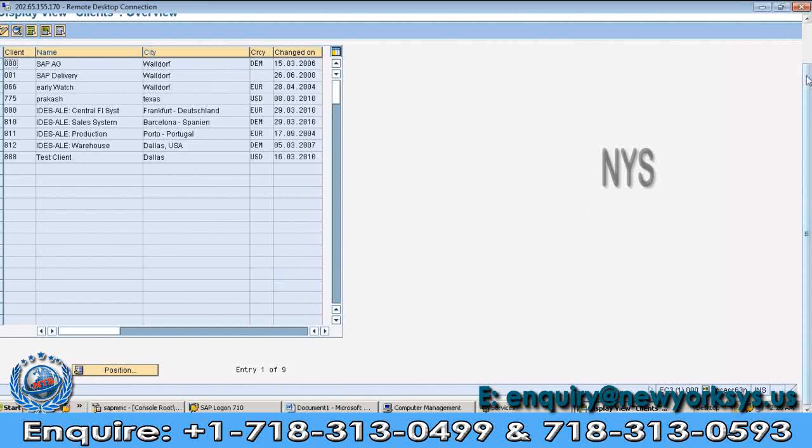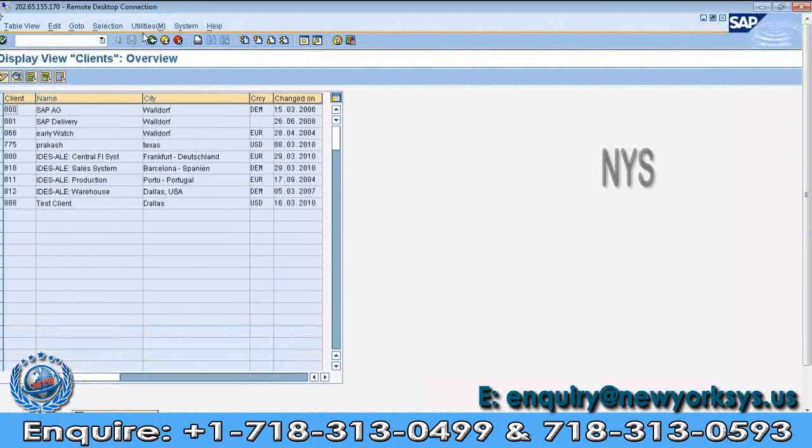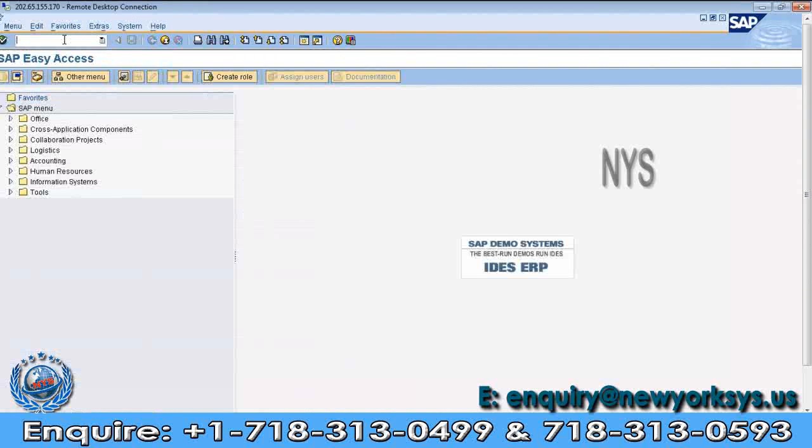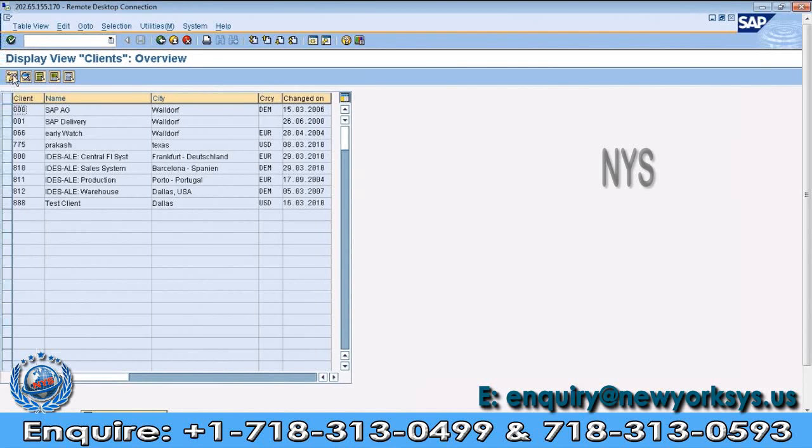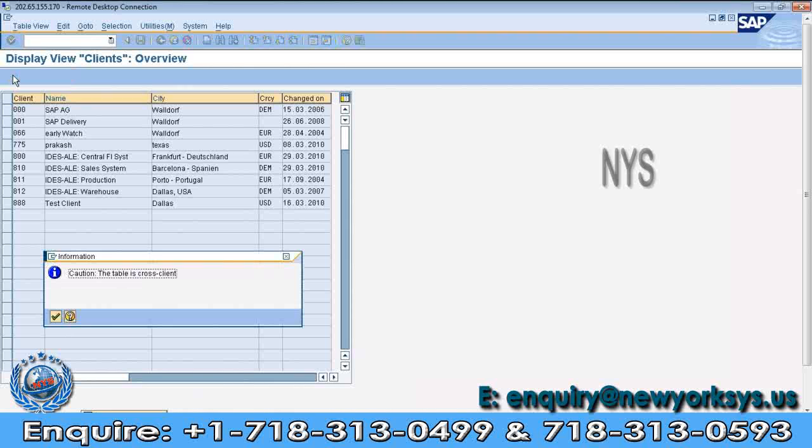Now go back. What is the transaction code for creating a client? SCC4. See here, go to the display or change button. Click on the display or change button. What kind of information is showing here? Constant information is showing here. The table is cross client. Which table? T000.